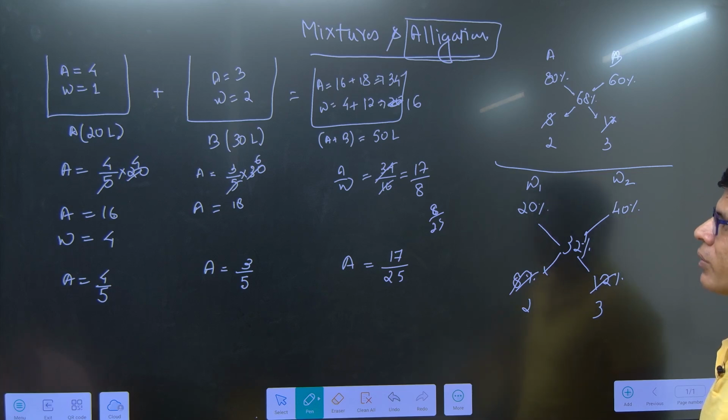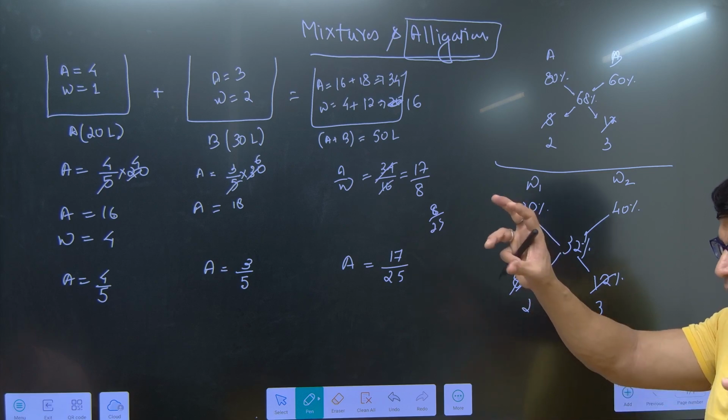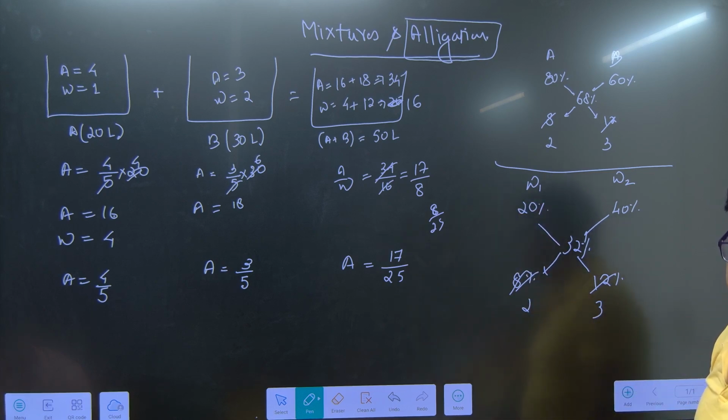Right? So either quantities will be given or they will ask you in what ratio they are mixed. If they ask in what ratio they are mixed, this alligation will help you. Alligation helps you at many other places also. Remember, alligation means you take something from here and mix them.